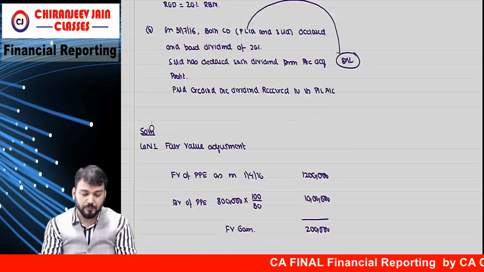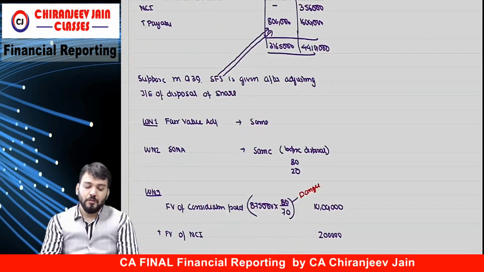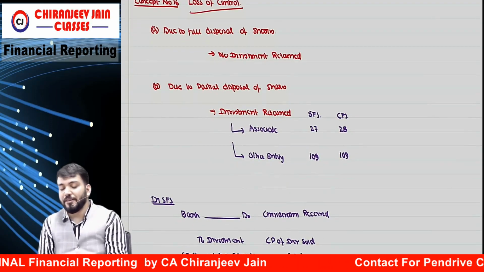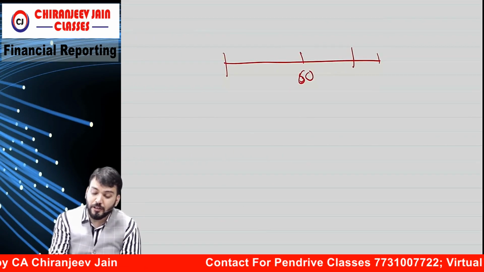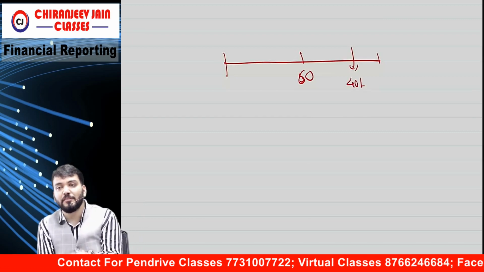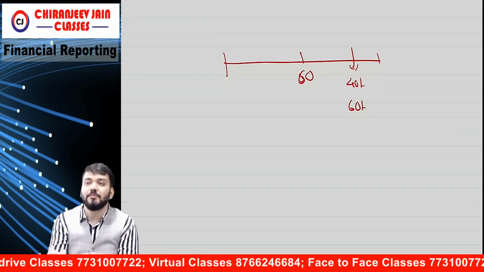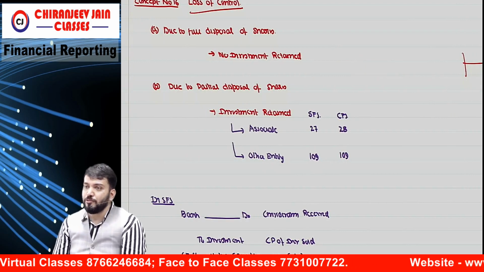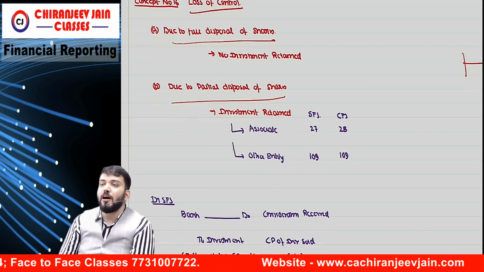Loss of control. Loss of control means what? If I have said that we have acquired 60%, now we have sold 40% shares, so automatically control is lost. Or if I sold 60%, then also control is lost. Means loss of control can be due to two reasons: either due to full disposal of shares or due to partial disposal of shares.